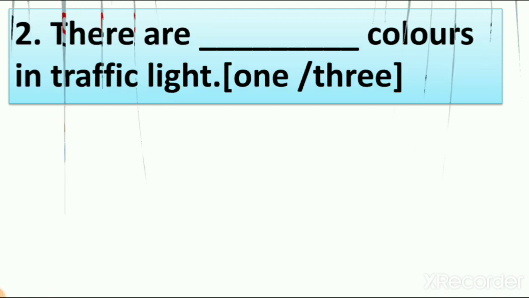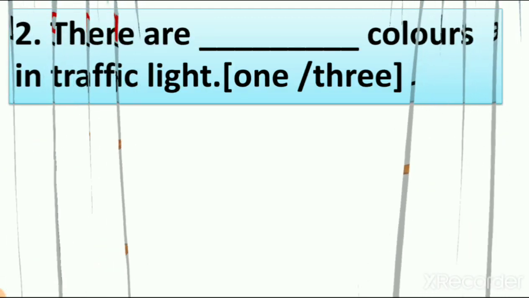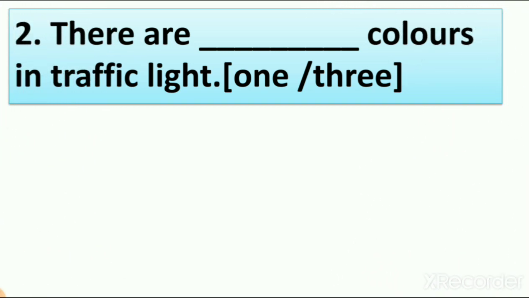Our next fill in the blanks is: there are dash colors in traffic lights. This FB is from lesson number 10. In this lesson we learn about some traffic rules also. One of the traffic rules is that we have to follow the traffic signal or traffic light.